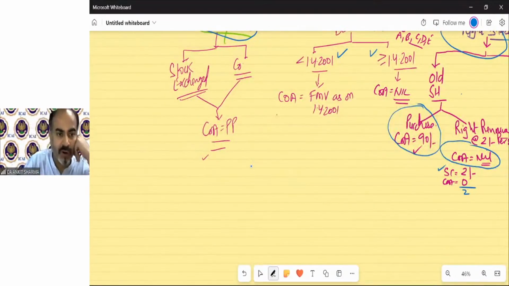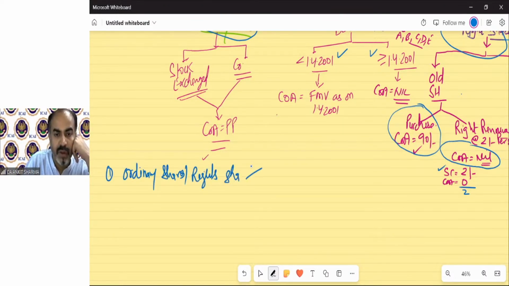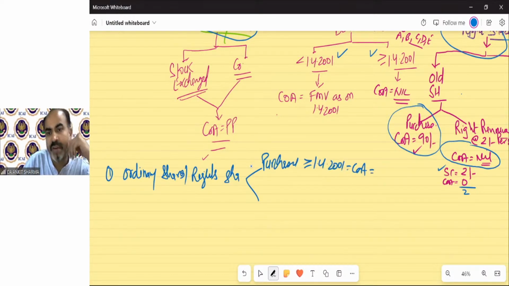So in case of ordinary shares and right shares, if they have been purchased on or after 1/4/2001, the cost of acquisition is as per the above chart we discussed.